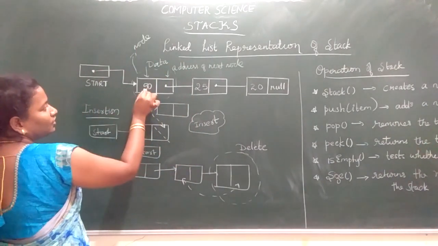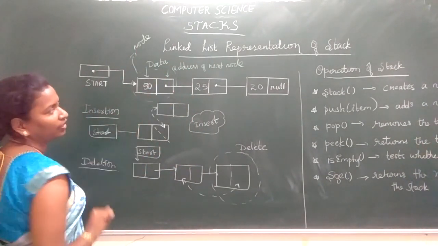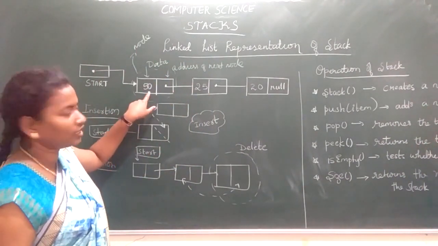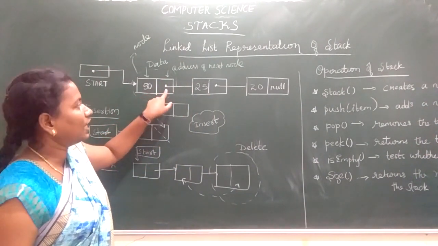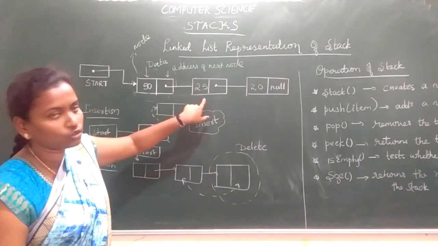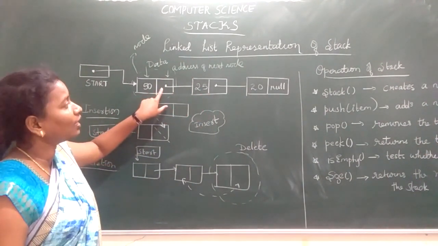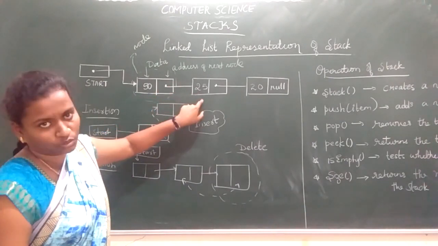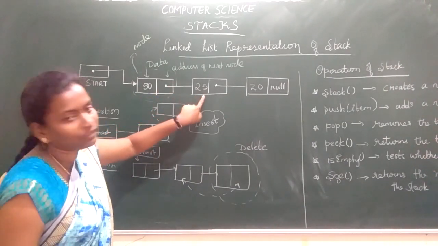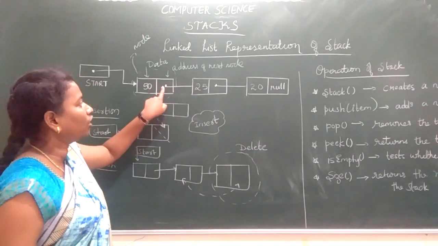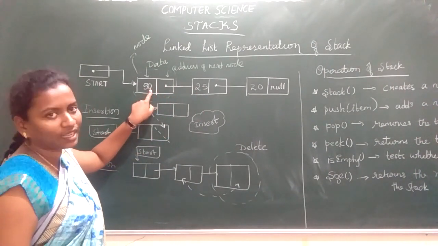A node contains the data field as well as the link field. In the data field we store the data, and in the link field we store the address of the next node.